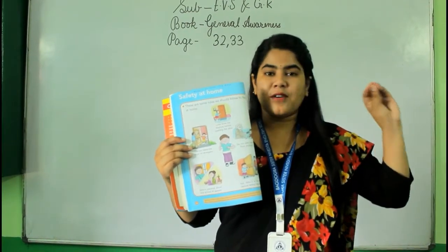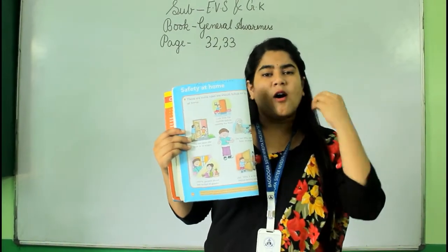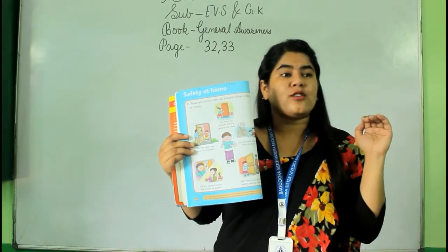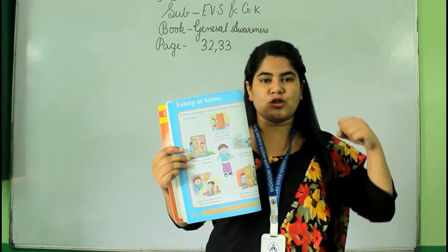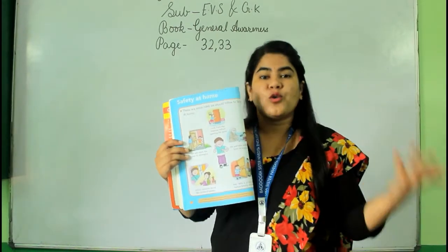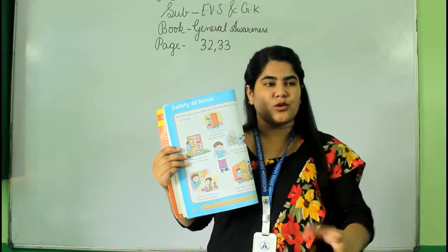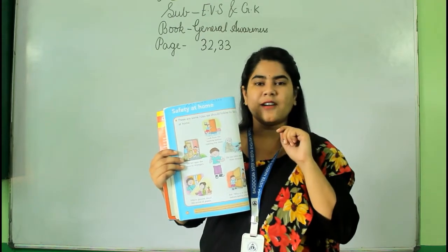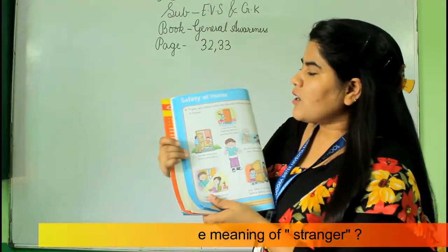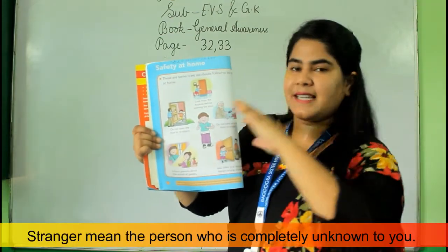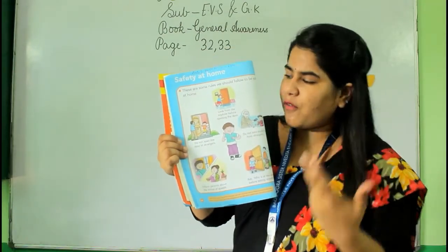Alright, so whenever your door is knocked, what will you do? You will find a small hole and see from there who is standing outside. Or before opening the door, you may ask, who is this, who are you, who do you want to meet. Alright, because you don't even know who is knocking at the door. So it's very good to ask before opening the door. Alright, so here you might see there are some pictures and some safety rules that we can follow.